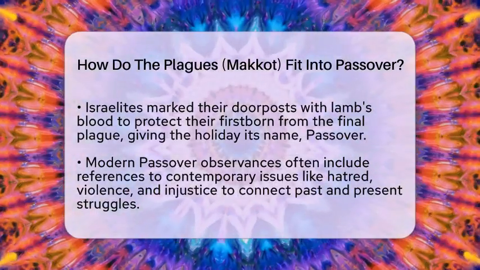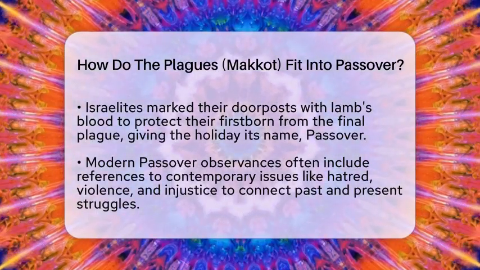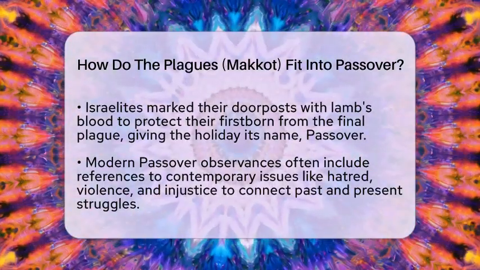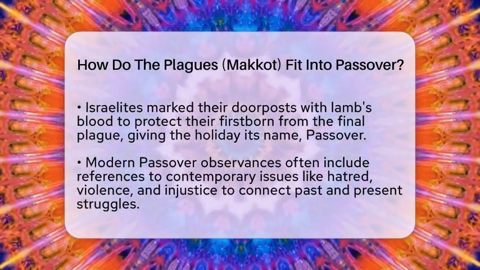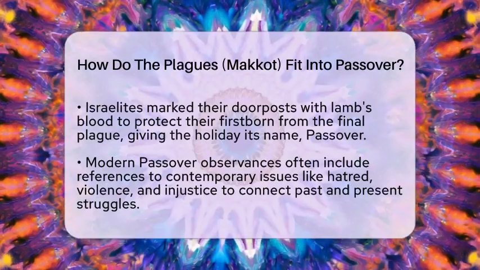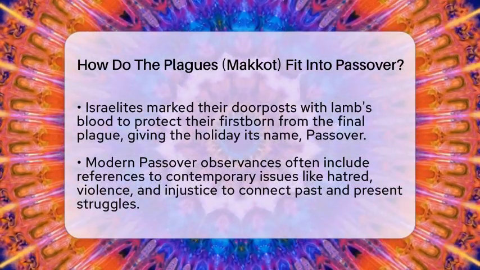Before this, the Israelites were told to mark their doorposts with lamb's blood. This sign protected their firstborn from the final plague, which passed over their homes. This act is the origin of the name Passover.